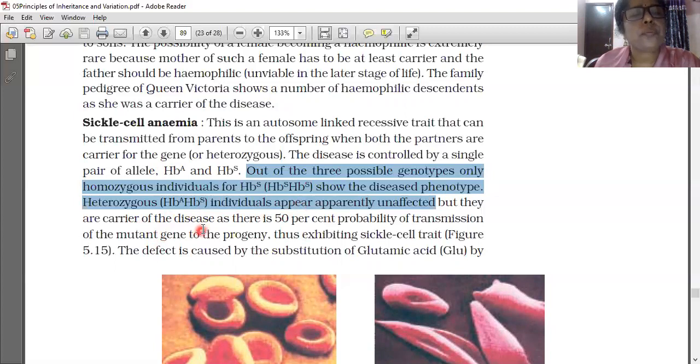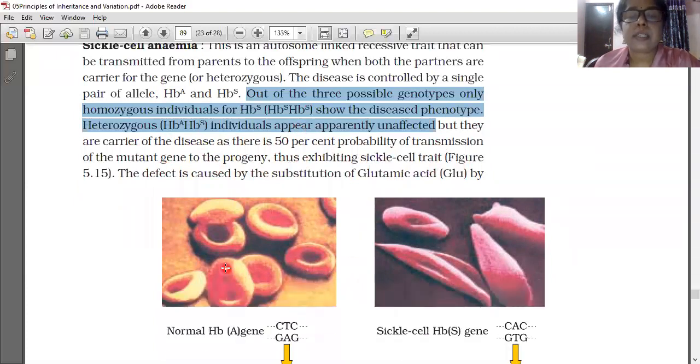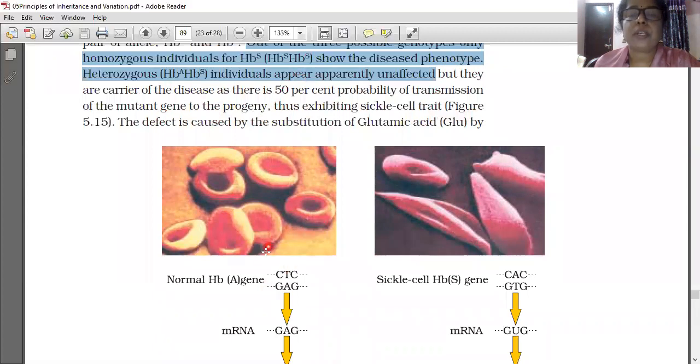But they are carriers of the disease, as there is a 50% probability of transmission of the mutant gene to the progeny, thus exhibiting sickle cell trait. This is the sickle cell trait. See this, then you will understand better.